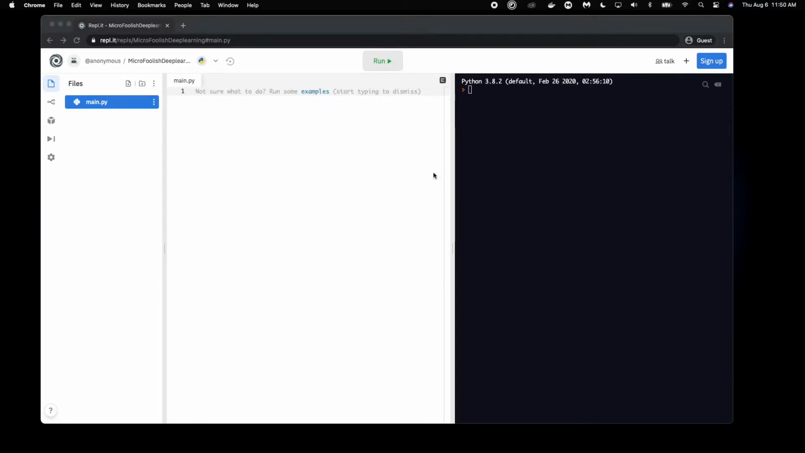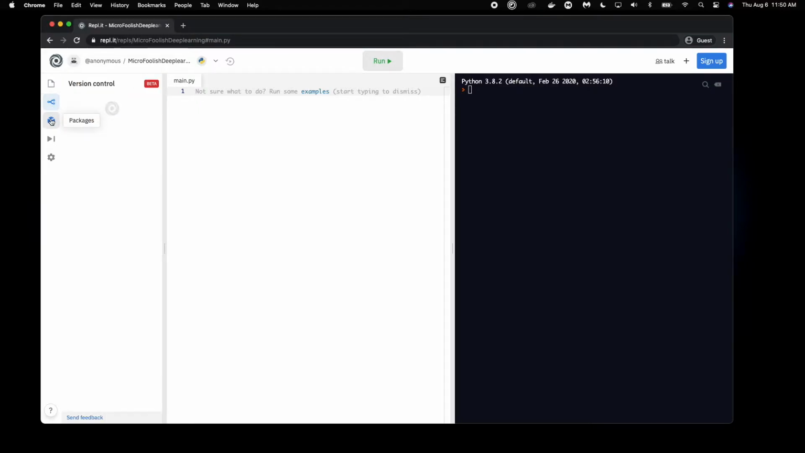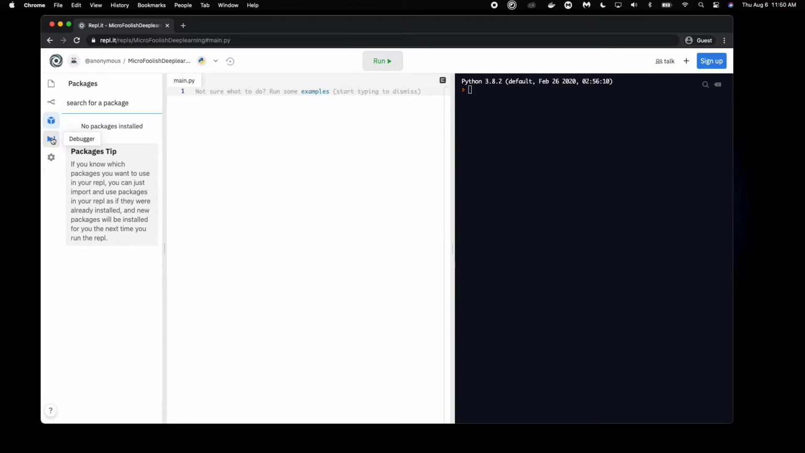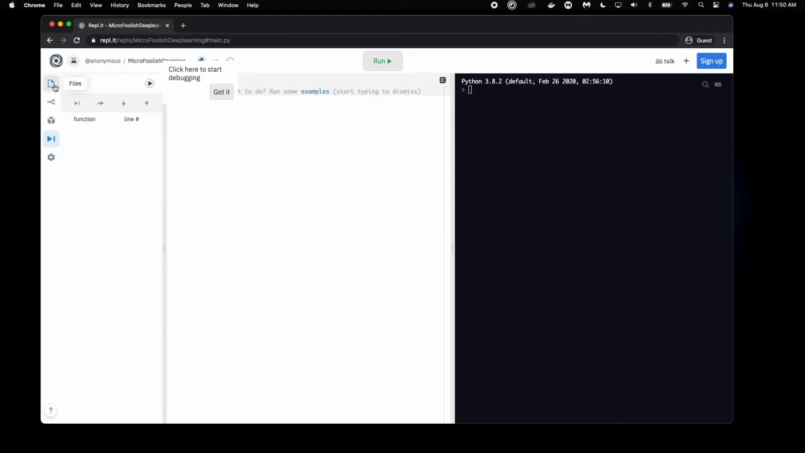Okay, so here we are within our REPL.it code editor, and first off I'm just going to be explaining how we're going to be using this code editor and what it can enable us to do. On the left hand side we have our files panel, where we can actually add files and folders, as well as interact with source control, extensions and packages, our debugger, and other settings. Right now we're going to stick to main.py, which is going to be our main code file. I'll explain this a bit later.